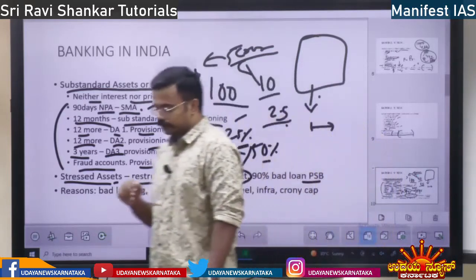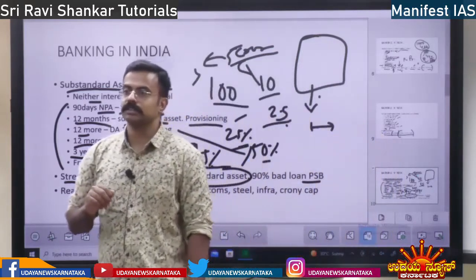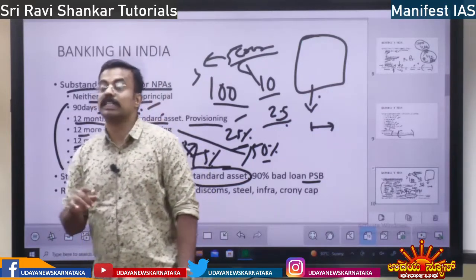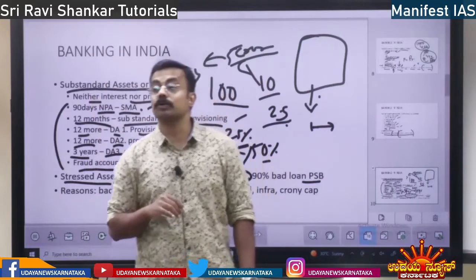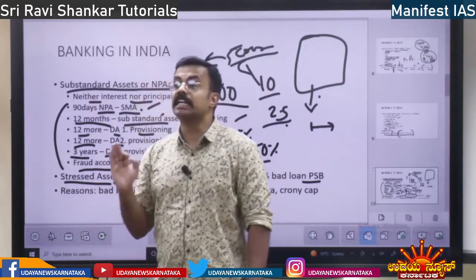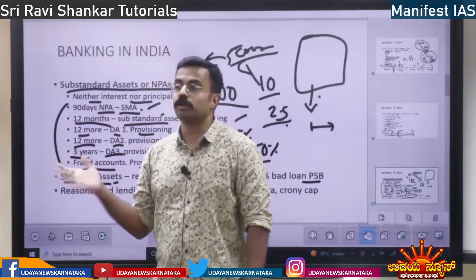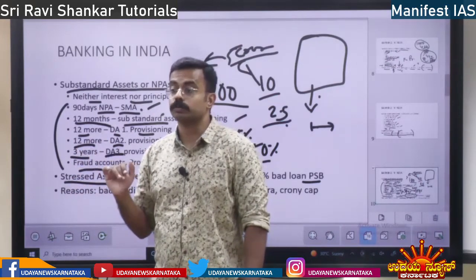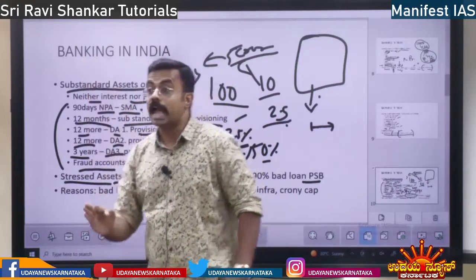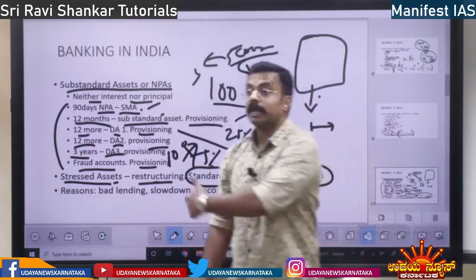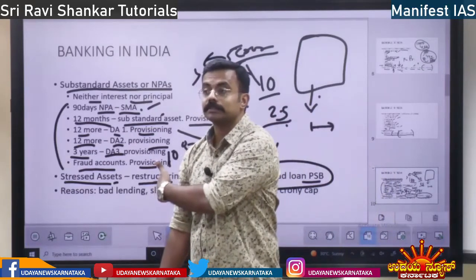Next, PSB, public sector banks. When it comes to public sector banks, today non-performing assets are more than 7.5 lakh crore. Approximately 8 lakh crore is non-performing assets. Out of 8 lakh crore, 90% of the money is given by public sector banks.